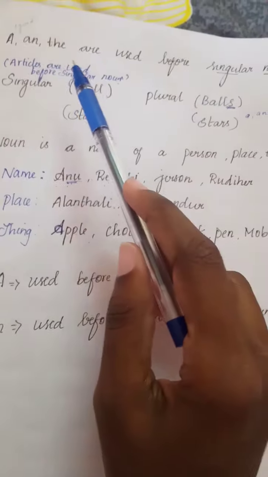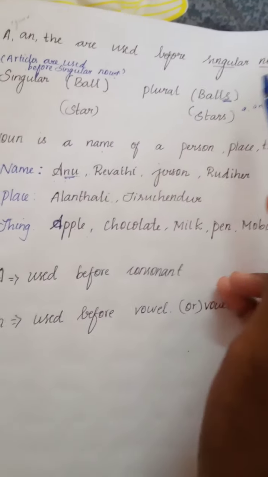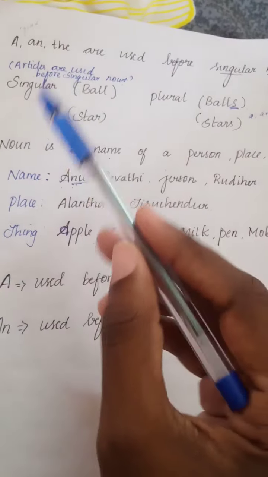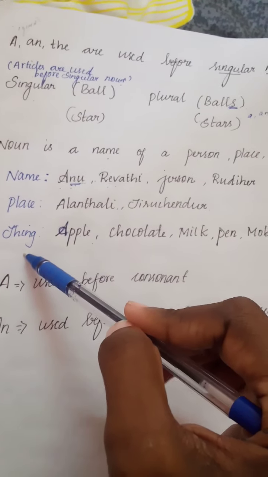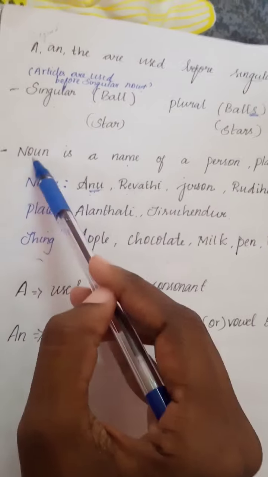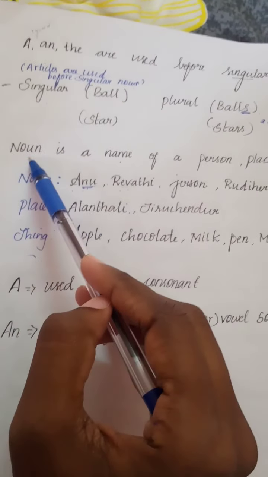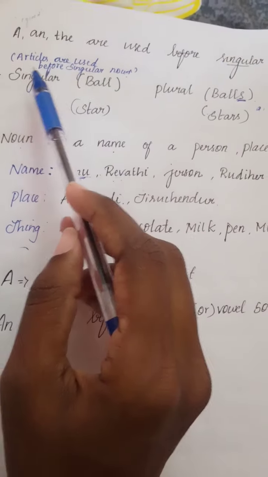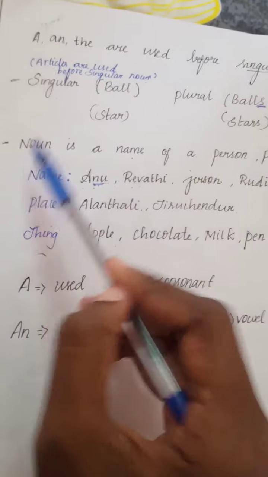So, a and the are used before singular noun. You know what is singular and you know what is a noun. So, the articles are used before singular noun. Okay?